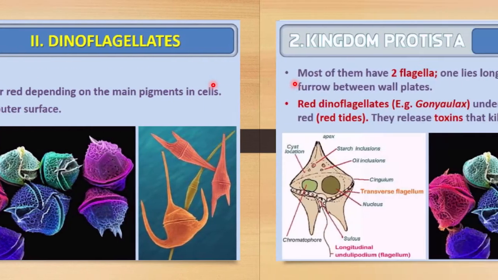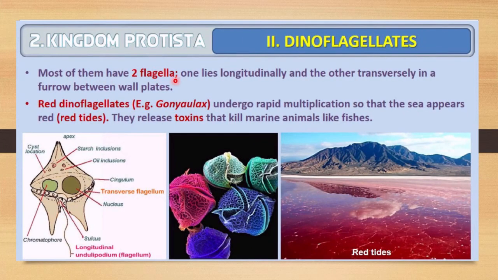So as I told you, most of them have two flagella. One lies longitudinally and the other lies transversely in a furrow between the wall plates. Here you can see, this organism has two flagella, and that's why it is called dinoflagellate. One most important example is a red dinoflagellate, that is Gonyaulax. The example is Gonyaulax, which will undergo rapid multiplication so that the sea appears red.